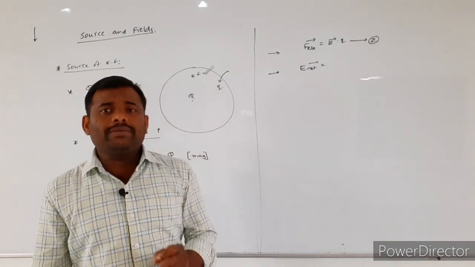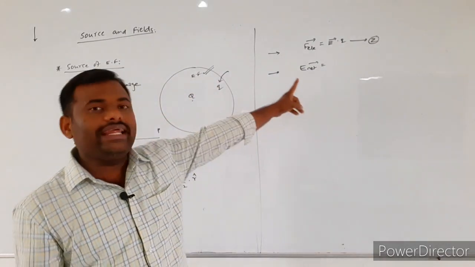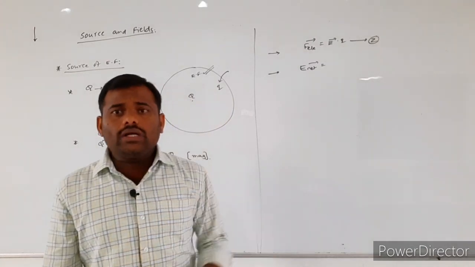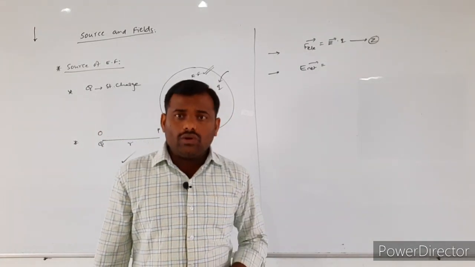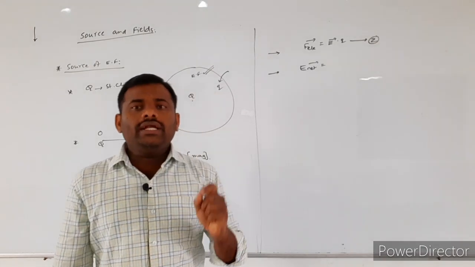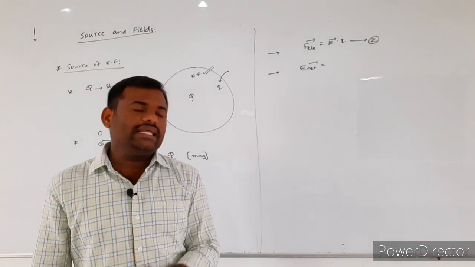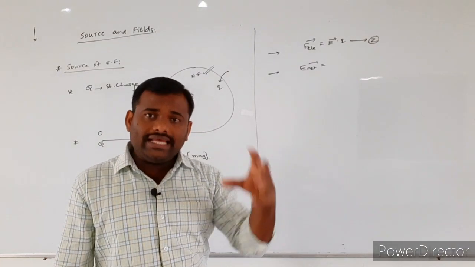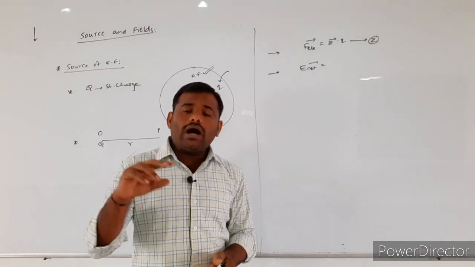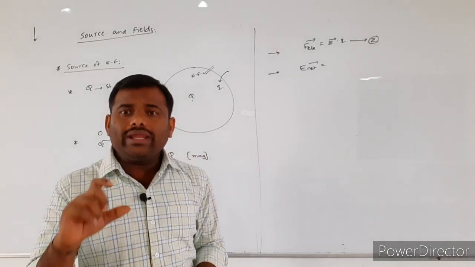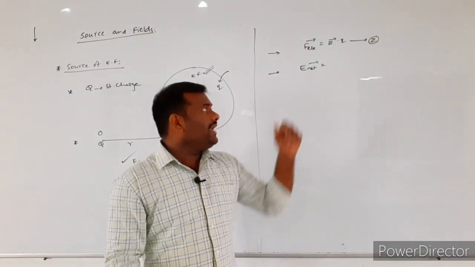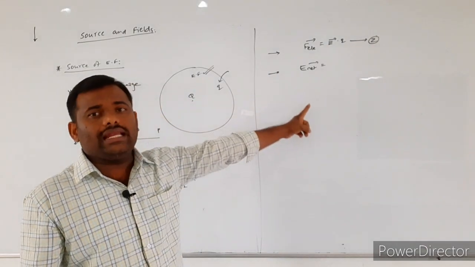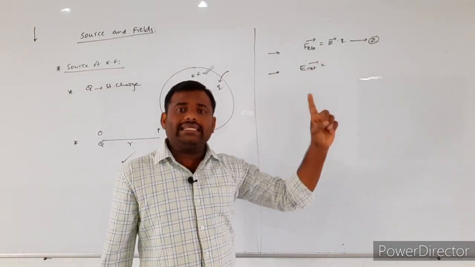What is meant by the principle of superposition method? The net electric field intensity in a given region is equal to the vector sum of the individual electric fields. That is nothing but the principle of superposition method. So whenever in a given region two or more electric fields exist, by using the principle of superposition we have to calculate the net electric field intensity.